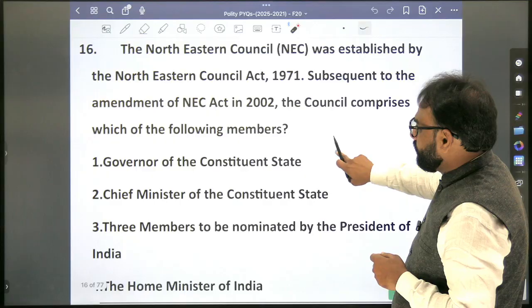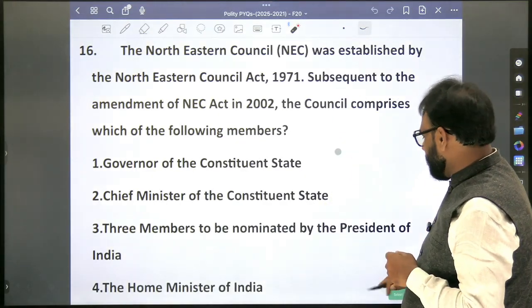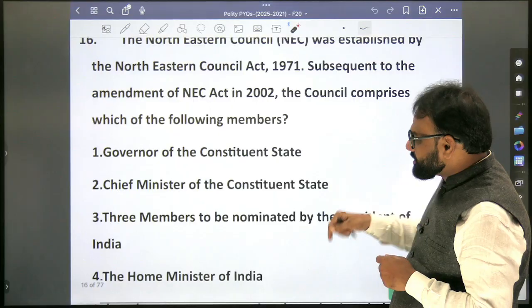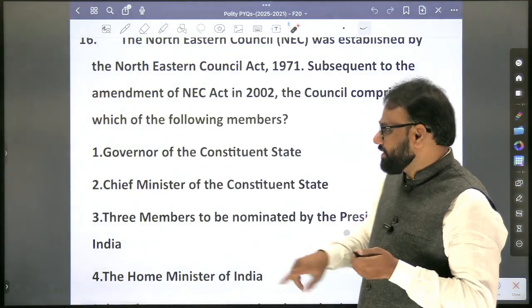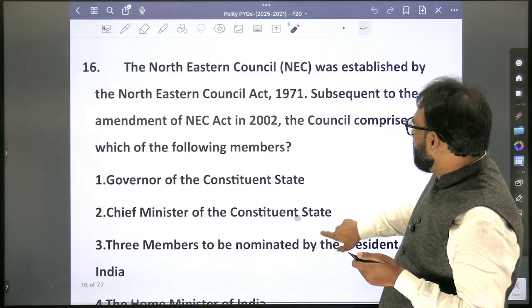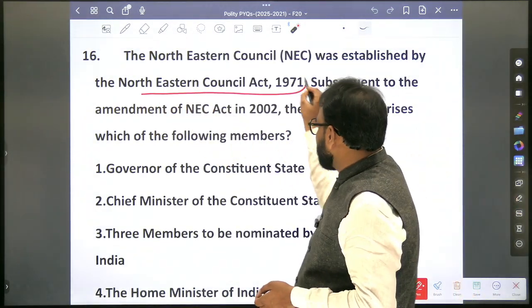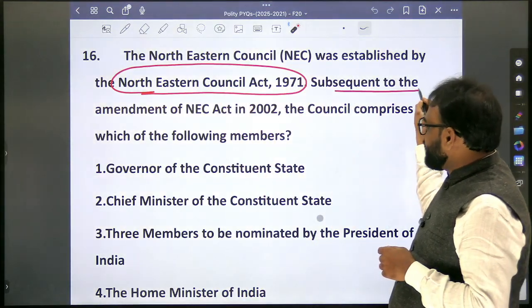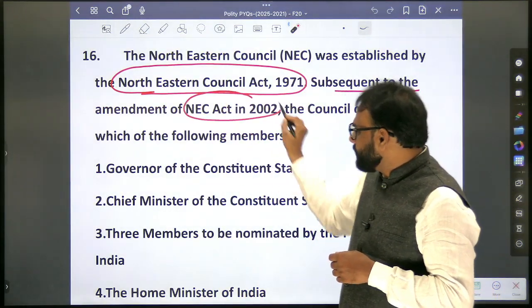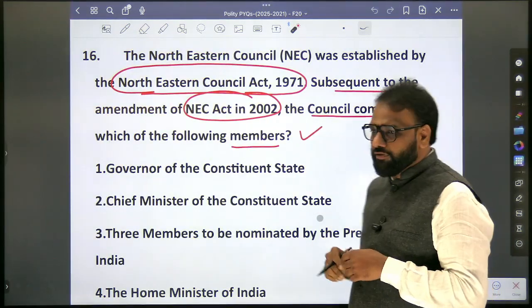This was the question of what? Confusion. A very tricky question, in fact. Why is it tricky? Because it's not mentioned in the book. The standard book which we refer to, Lakshmikant, does not have it. The Northeastern Council was established by the Northeastern Council Act 1971. Subsequent to the amendment of the NEC Act in 2002, the council comprises which of the following members?